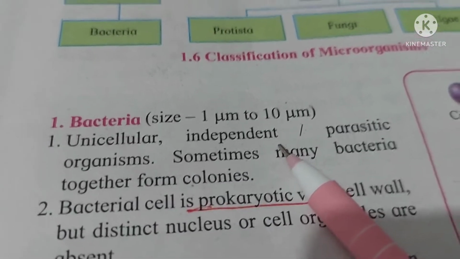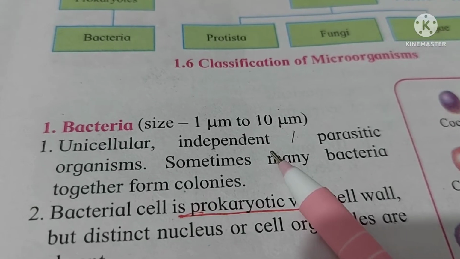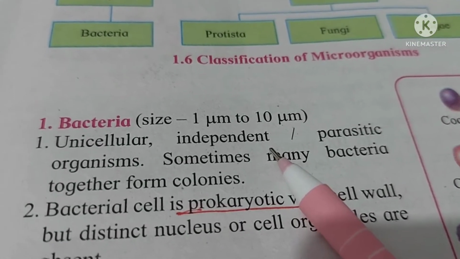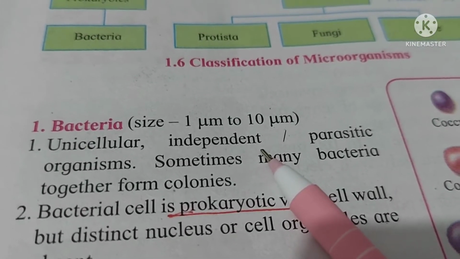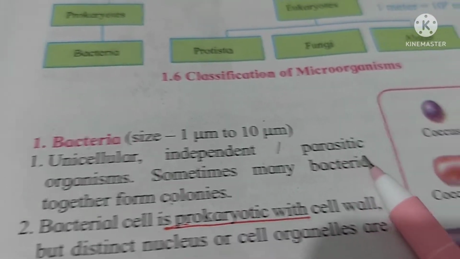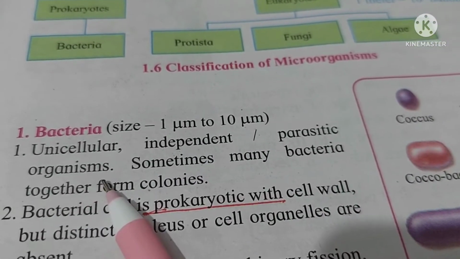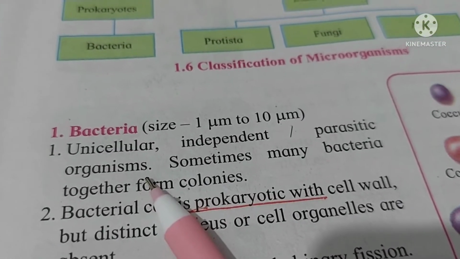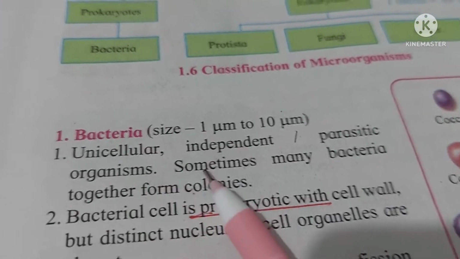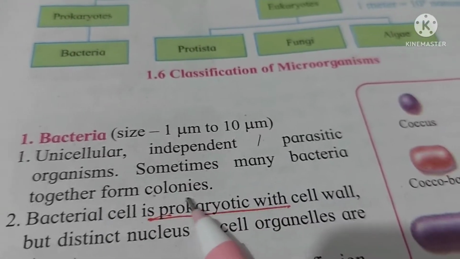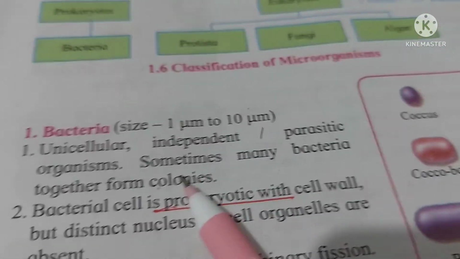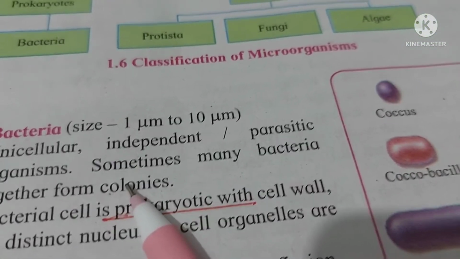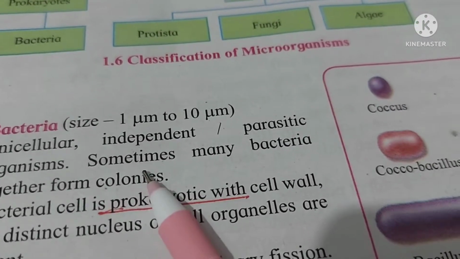They live either independently, freely inside the soil or in the air. Sometimes they are parasitic organisms, meaning they are dependent for their food and survival on other organisms. They infect other organisms and produce diseases in them.